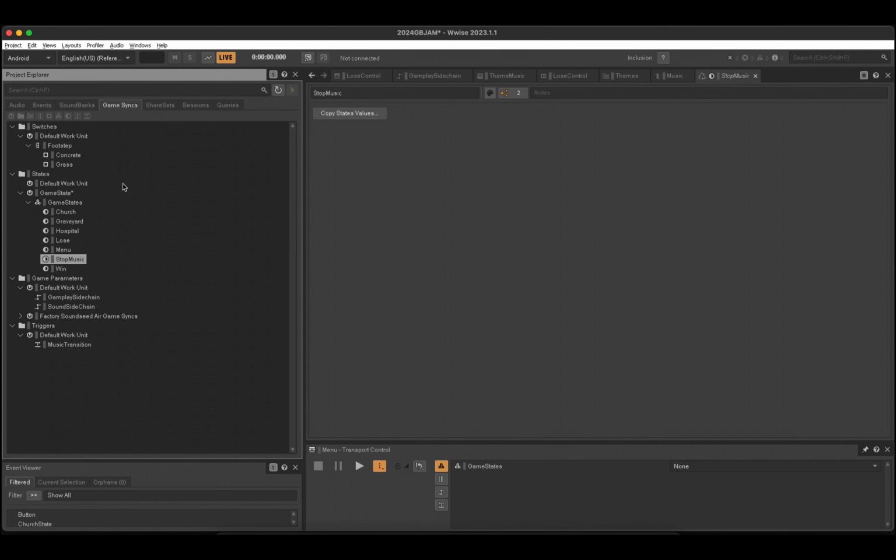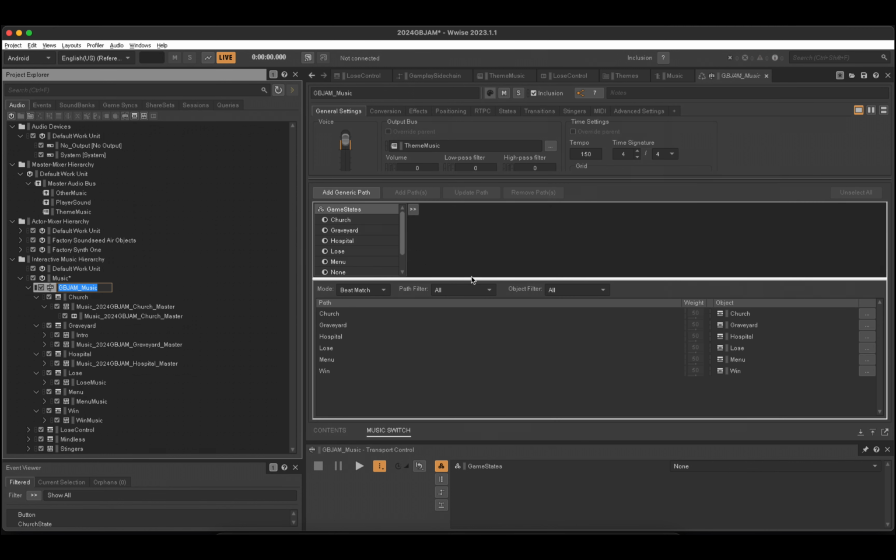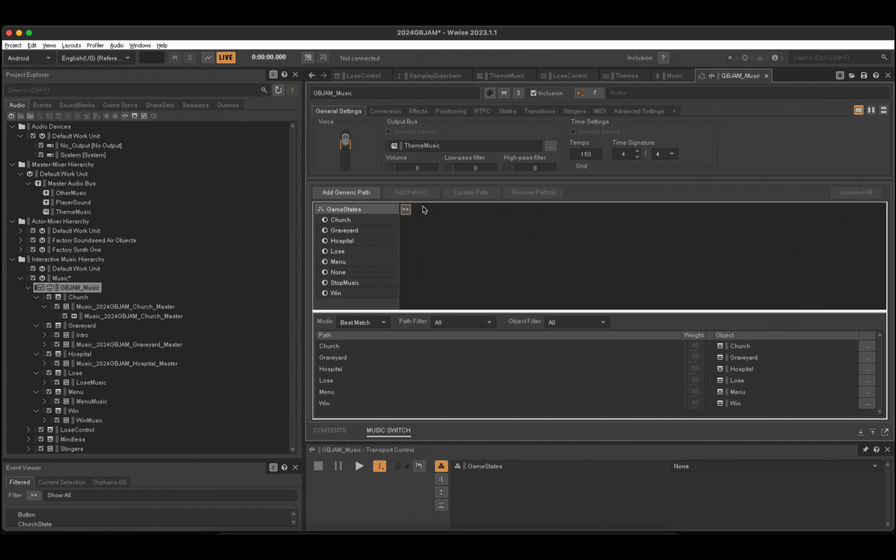Next, how can we connect game states with certain music tracks? Let's go back to the GBJam Music Switch container. In the music switch, we can find path, which lists all the game states we just created. And what we can do is just drag all the music playlist containers to the matched path.